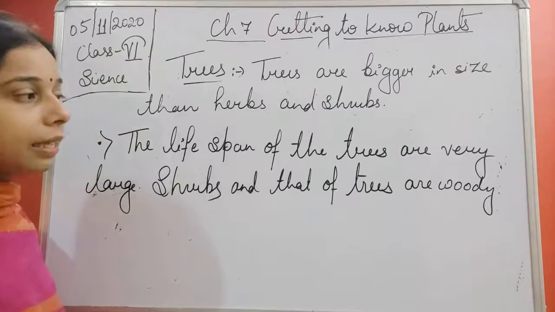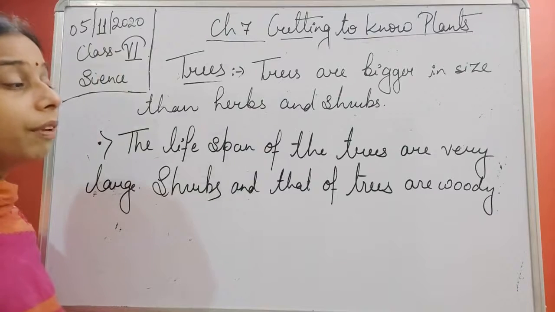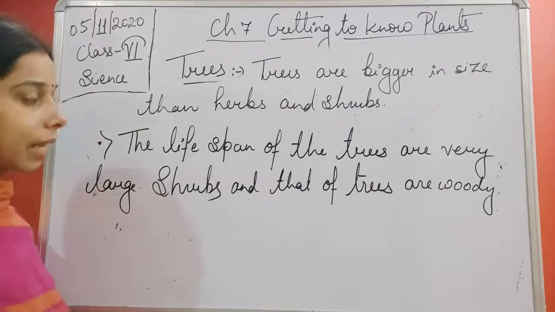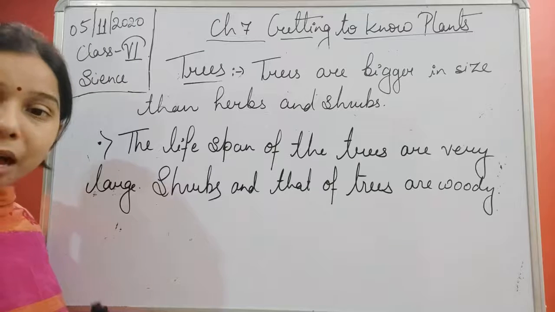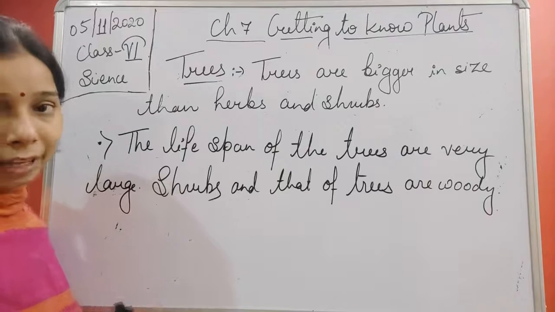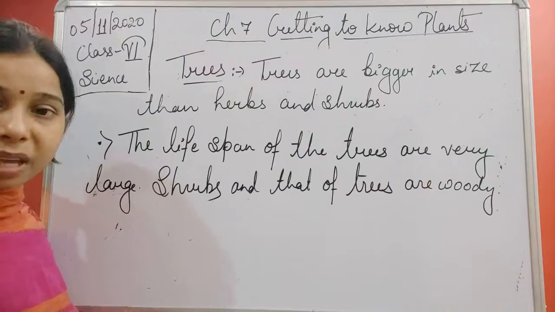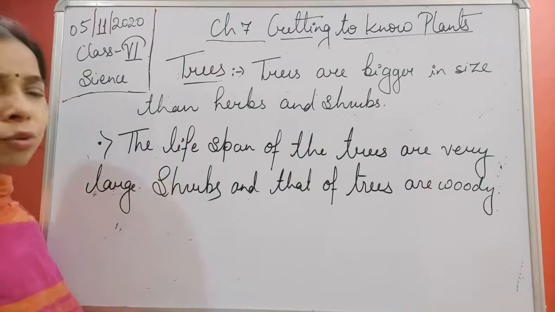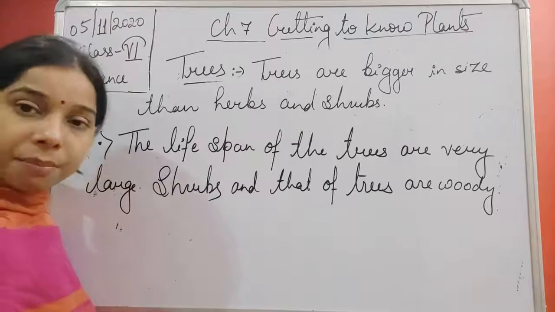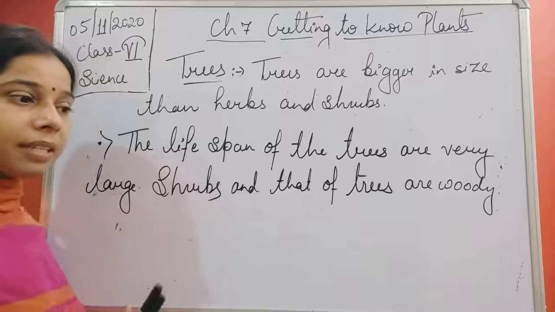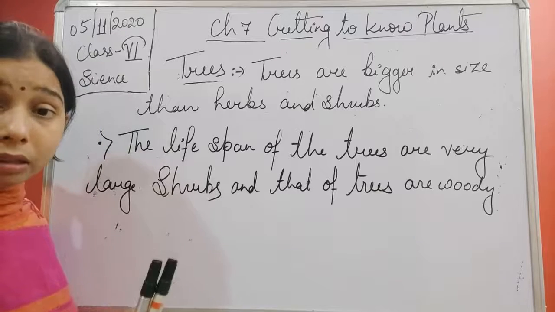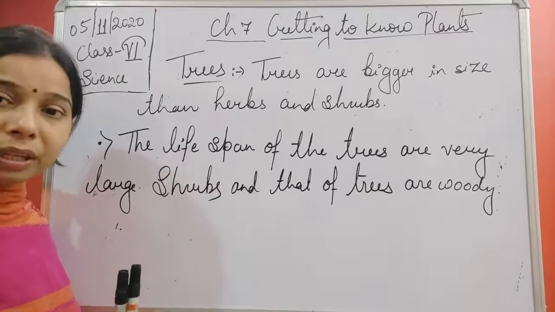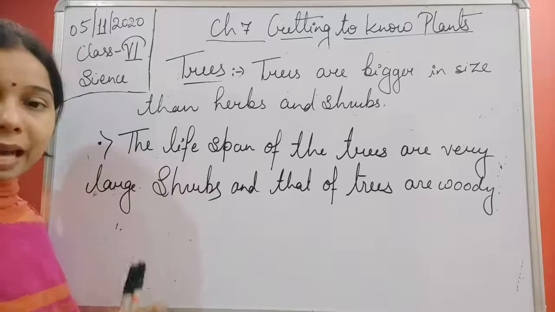If you see the lifespan, students, we will find that the tree's lifespan is very large. It has a bigger lifespan compared to the shrubs and the herbs. And the stems of the shrub, we said, are not thick, but they are woody, the same as the trees.